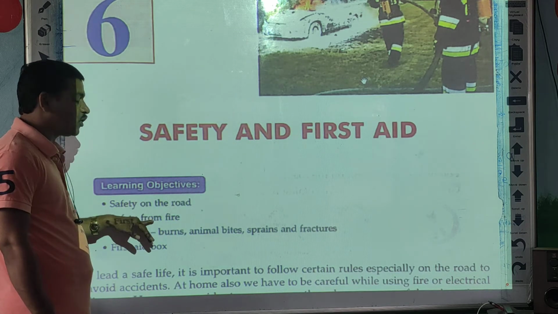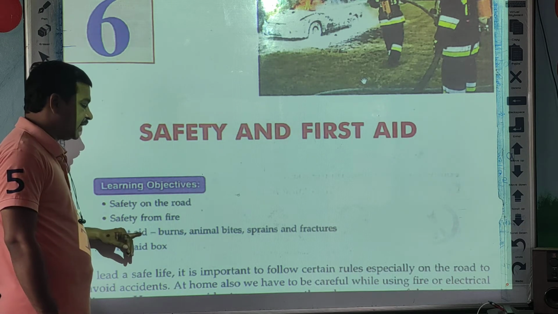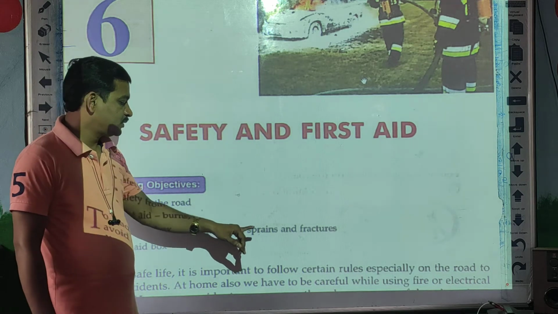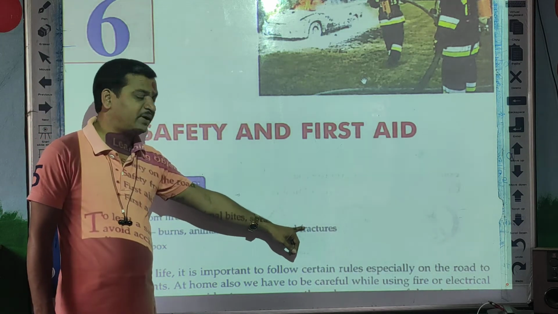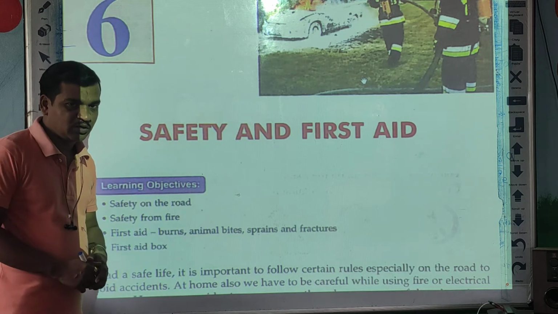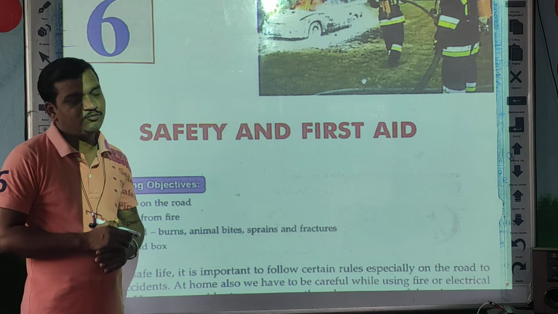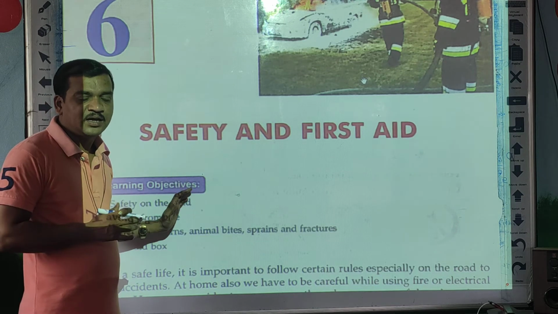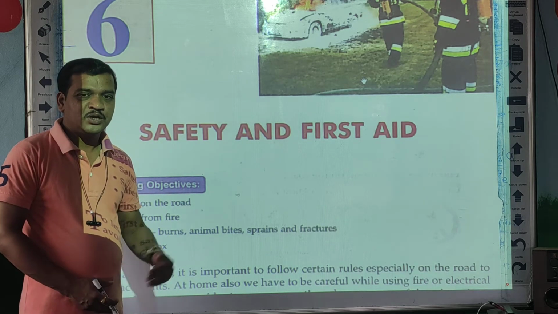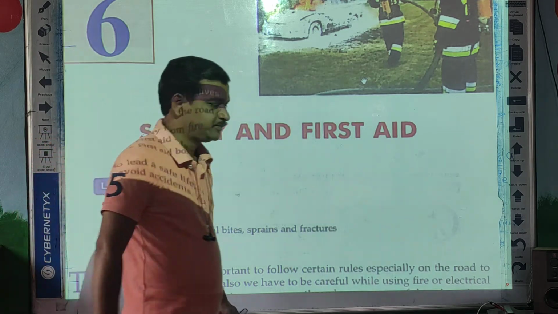Second, safety from fire. Third, first aid for burns, animal bites, sprains and fractures. Next, first aid box. What things should be there in your first aid box? So these are the learning objectives of this lesson. Now we'll start our lesson.